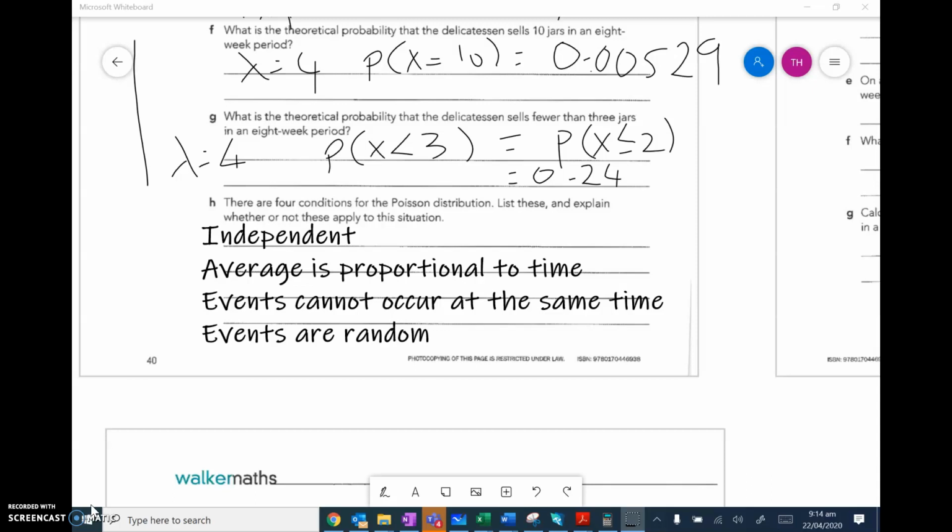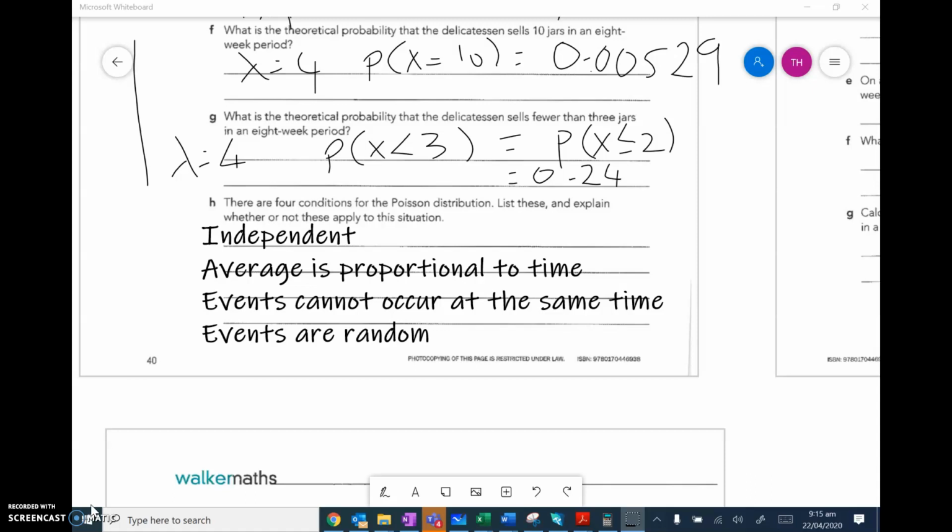However, there might be different demand throughout the year, but we can assume that the demand is the same throughout the year. Events cannot occur at the same time, so someone might buy 2 or more jars at once. So maybe this condition doesn't work for this situation, but we're just discussing whether they meet the requirement or not. We can still model it with a Poisson, but maybe not all the conditions are met.